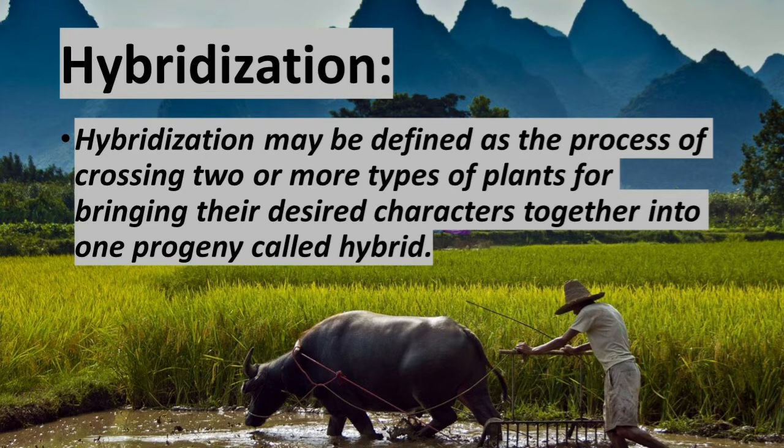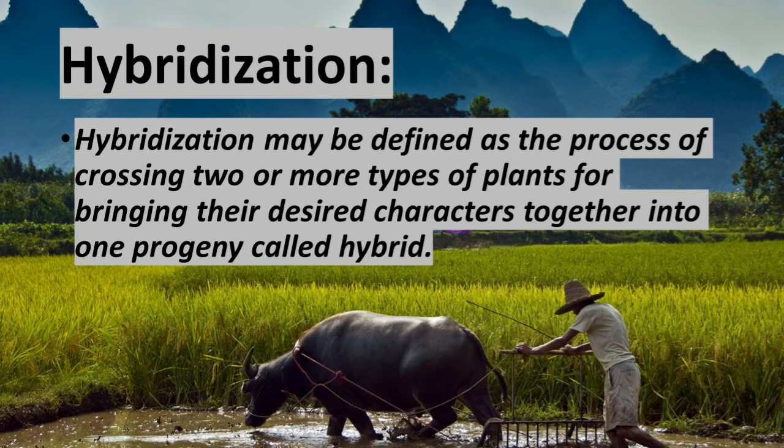Hybridization is the common method of creating genetic variation to get improved varieties. Whatever characters we need should be introduced into a new plant. That process is called hybridization.